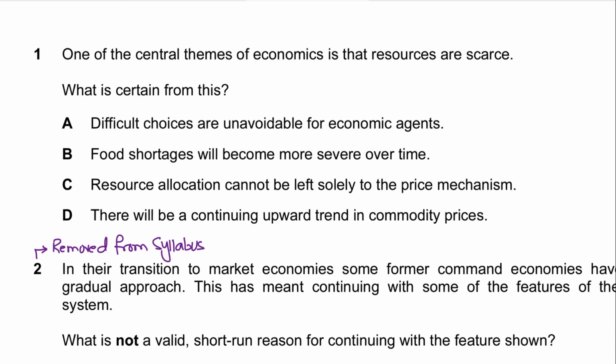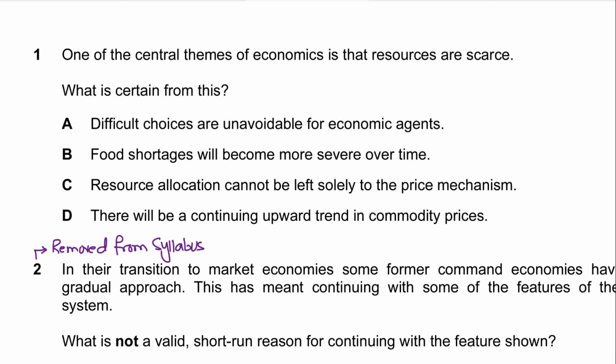Okay. Now, what is certain from this? By the way, the answer has to be A for alpha. Difficult choices are unavoidable for economies. Obviously, they're unavoidable. You see, scarcity means resources are limited compared with unlimited wants, right? So economic agents have to make choices, and individuals, firms, and the government cannot have everything they want. So they must decide how to allocate these scarce resources. So that's what makes A correct.